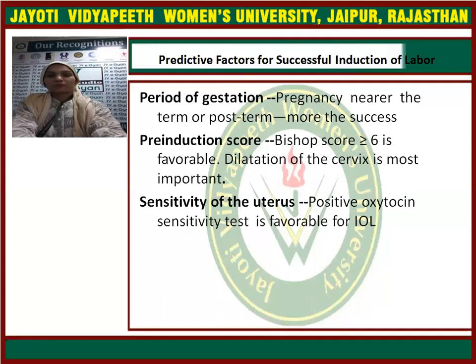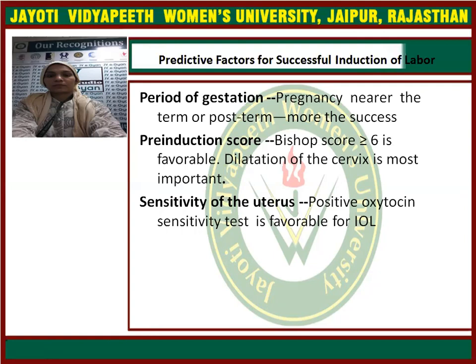What are the predictive factors for successful induction of labor? The first and foremost is period of gestation. For pregnancy nearer the term or post-term, the chances of success are much more. Simple. If 37 weeks are completed or more than 40 weeks are there, then the chances of success are much more, because the maturity is complete and there will be support from the female's physique. So the chances of success will be more.